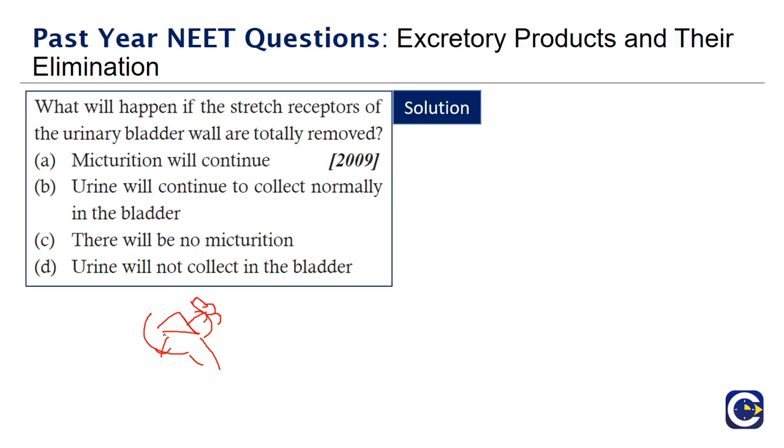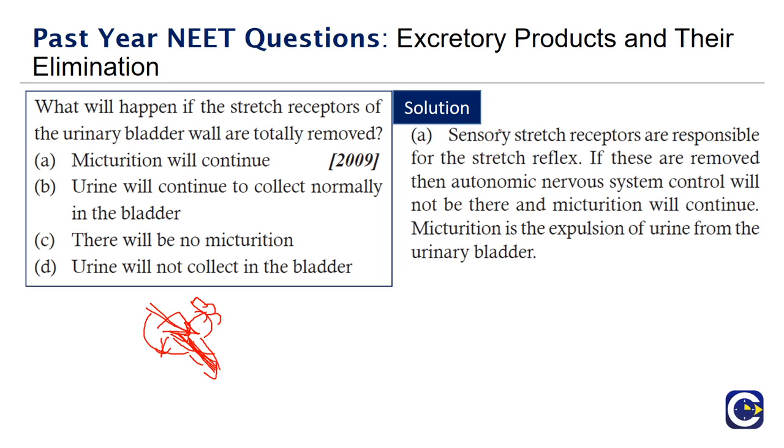When the stretch receptors are removed, the micturition will not be stopped. So when the fluid keeps collecting, when there are no stretch receptors, there will be complete emptying of the bladder. There will be the sympathetic activity, but the micturition reflex will be lost. Micturition will continue. Sensory stretch receptors are responsible for the stretch reflex. If these are removed, the autonomic nervous system control will not be there and micturition will continue. Micturition is the expulsion of urine from the urinary bladder. So the answer is micturition will continue.